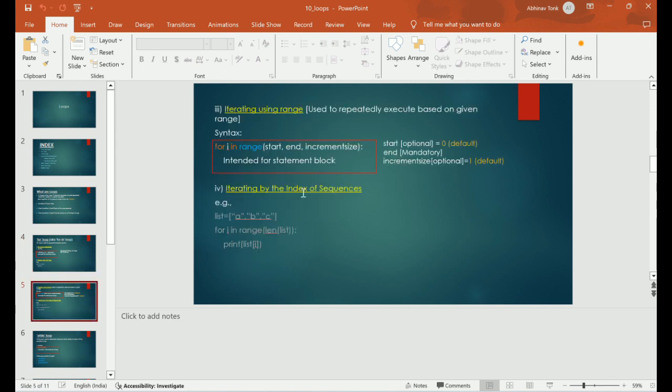Then the next one is iterating using range, which is basically used to repeatedly execute based on a given range. The syntax of for in loop using range is like this: for I in range, and then we have three parameters, start, end, and increment size. Start is optional. If we give some value, well and good; if we don't give any value, it will take 0 by default. Then this particular parameter, end, is mandatory. You have to give it every time you are using the range function. Then the increment size is also optional. If we don't give it, it is 1 by default.